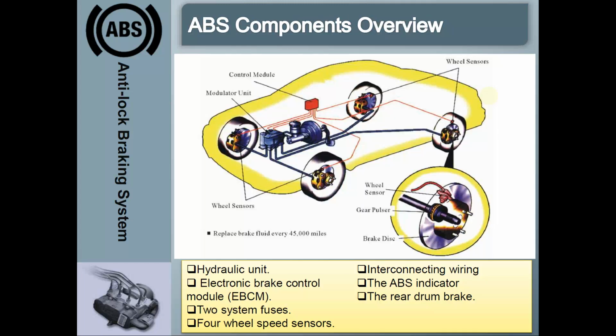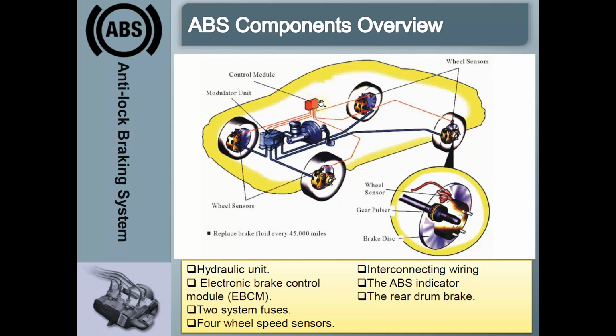Now let us see the different components of the anti-lock braking system. In a car, we have wheel sensors mounted at each of the four wheels, and we also have the modulator unit and a braking control module.